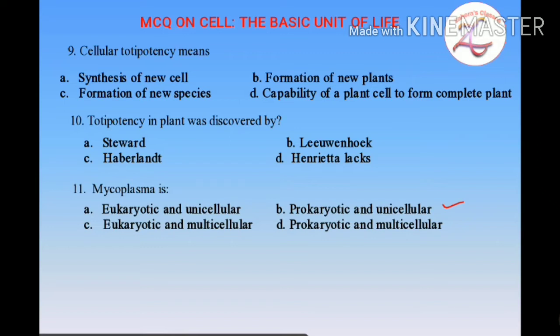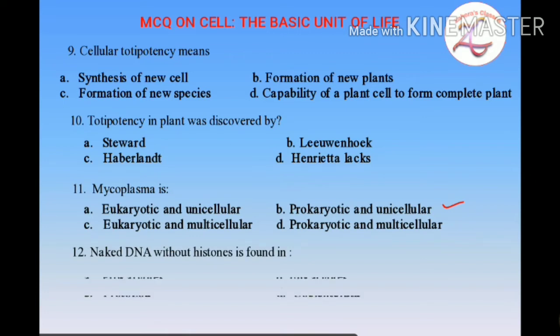Now coming on to the next question, that is, naked DNA without histones is found in prokaryotes, eukaryotes, protozoa, or coelenterate. Here naked DNA and no histones is a character of prokaryotes.